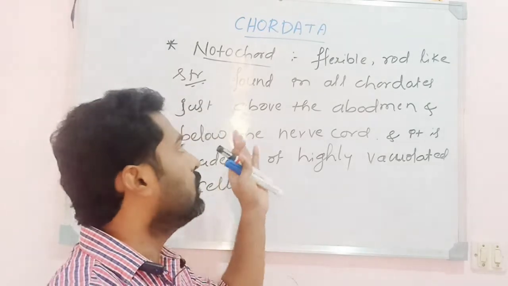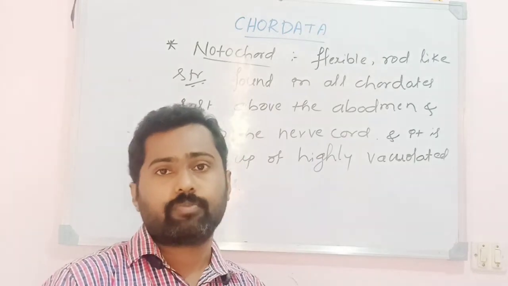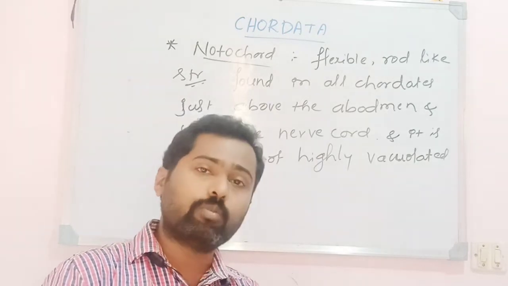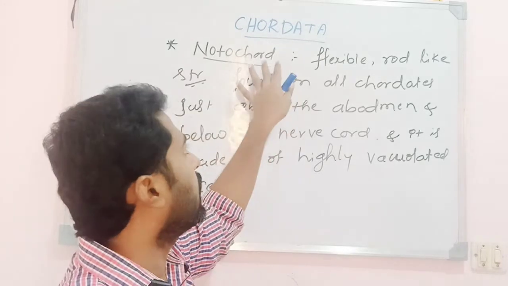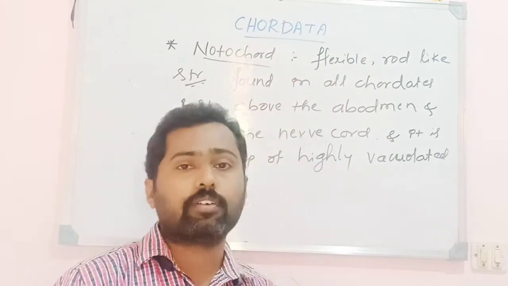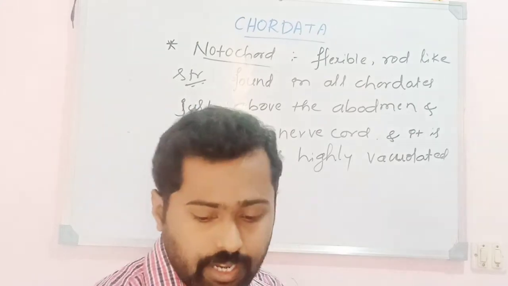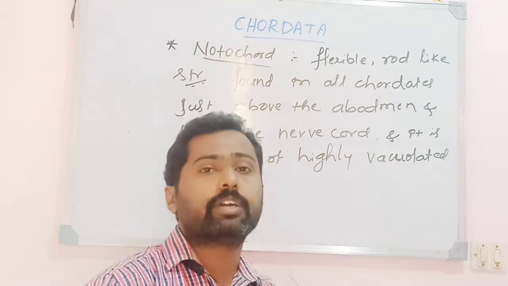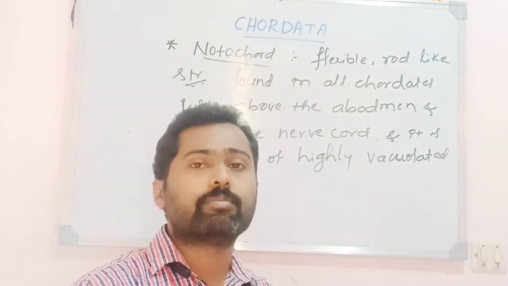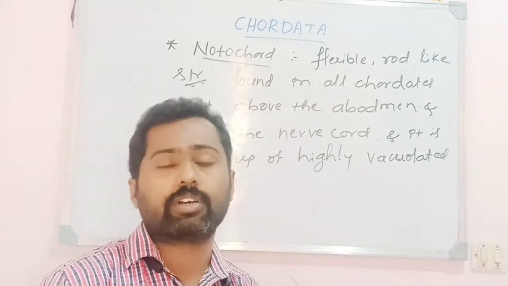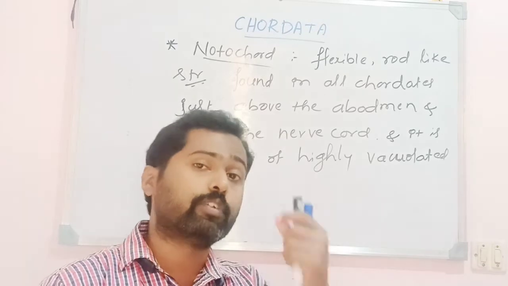However, in the life cycle of the chordates, during their lifespan, in any one of the stages, the chordate possesses a notochord. So that is one of the characteristic features of the chordate, the presence of notochord. What happens in the case of the subphylum Vertebrata? The notochord is replaced by the vertebral column, either bony or cartilaginous, found in the subphylum Vertebrata.